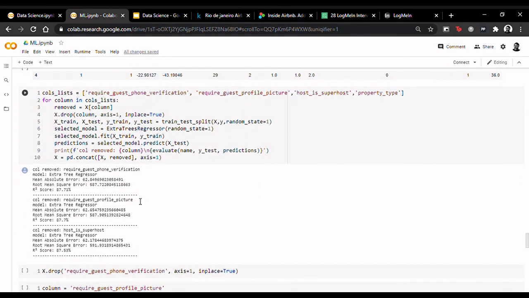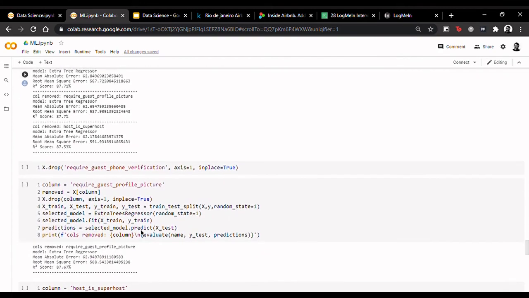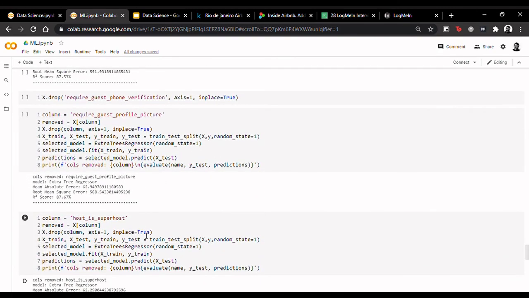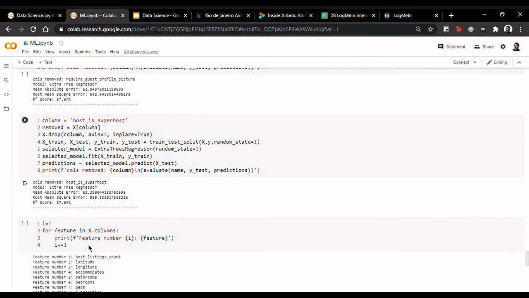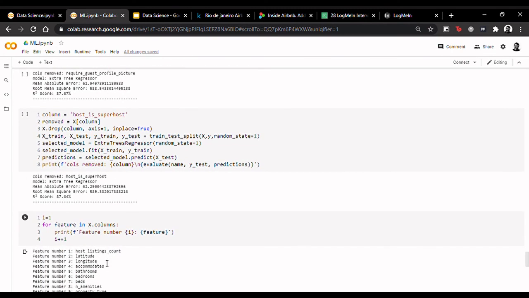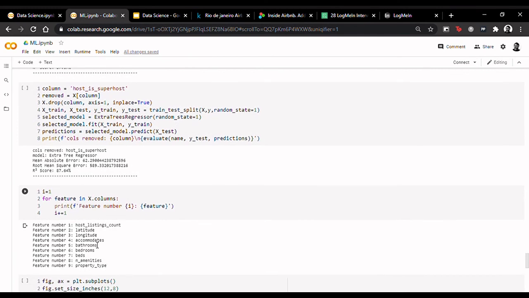We see that there is a slight improvement in the R-square score for the models. So, we drop these columns one by one until they are no longer there. And we see that we get a final R-square score of 87.64%. Thus, the features that are left on which the model is training are host listings count, latitude, longitude, accommodates, bathrooms, bedrooms, beds, the custom-made attribute, n_amenities, and property type.